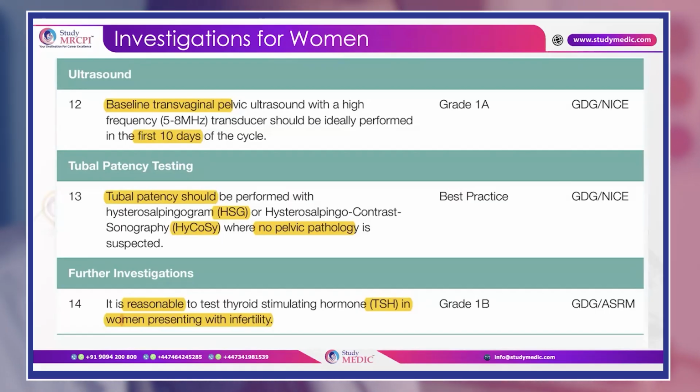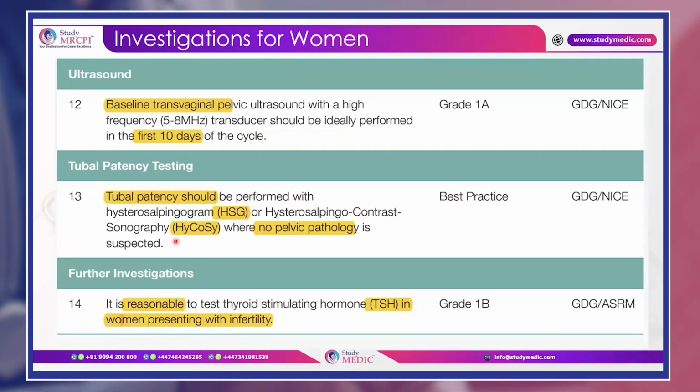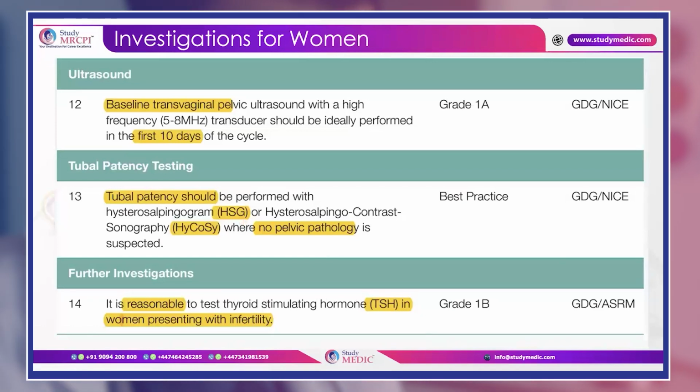So tubal patency, according to the best sources available, can be done through HSG, that is hysterosalpingogram. And if we have a trained person, we can also do HyCoSy because it has good specificity and sensitivity. Now, provided there is no pelvic pathology, it is very, very important. Why am I saying this?